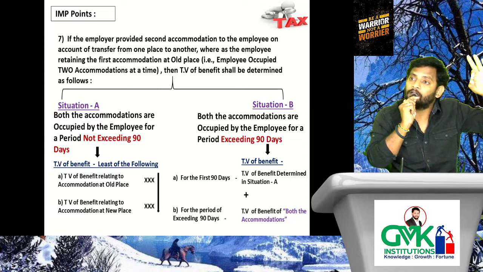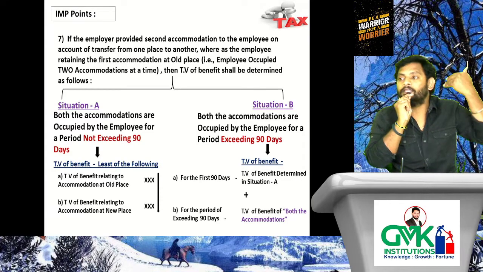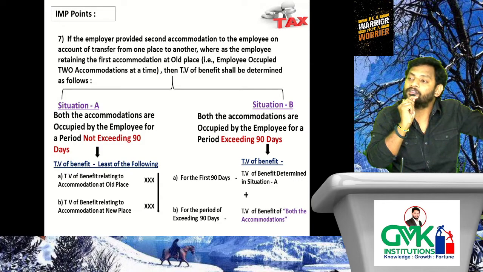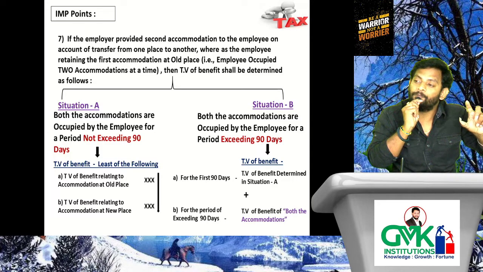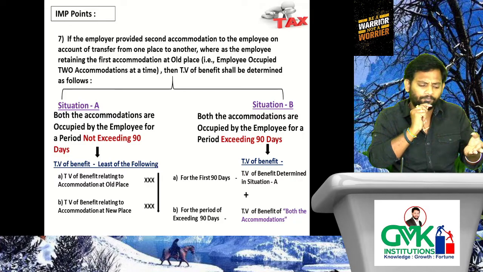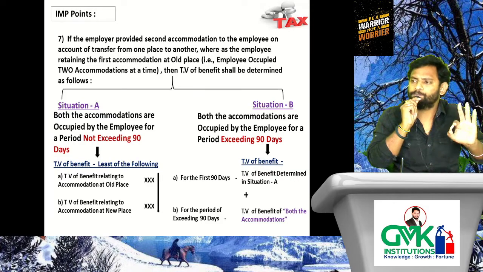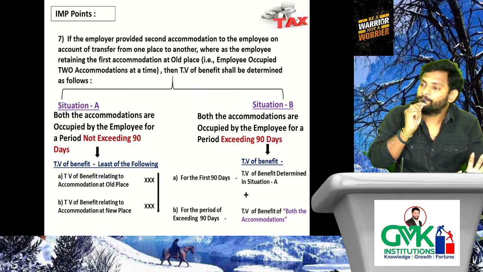That means the lesser of the Hyderabad or Mumbai accommodation TV of benefit will be taxable for the first 90 days, plus the remaining days in excess of 90 days, whatever it may be. Then the TV of benefit from both the accommodations will be chargeable to tax. Assume 90 days means 3 months. Then 8 months occupied both the accommodations.